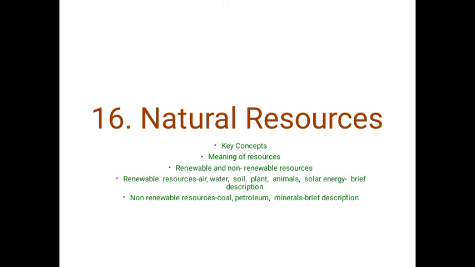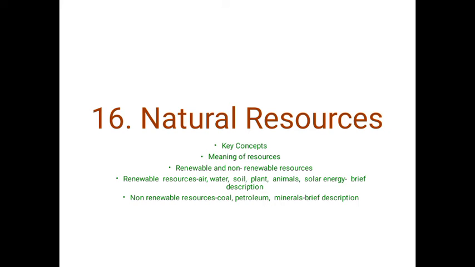We use all these things, water, air, soil, to fulfill our daily needs. Like air, we use. Soil we use for cultivation. Minerals, coal, petroleum we use for our daily work. Plants give us food, animals also give us milk and all those things. So these all are natural resources, this way we are using them to complete our daily needs.